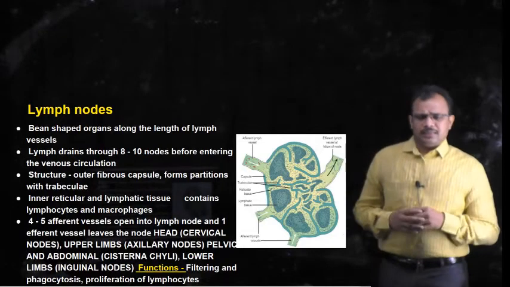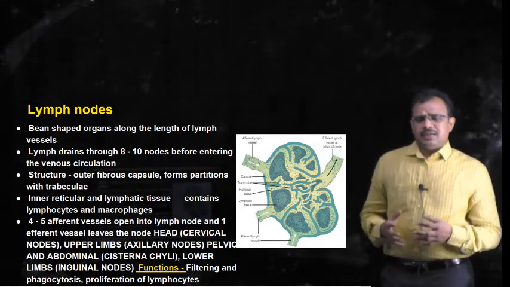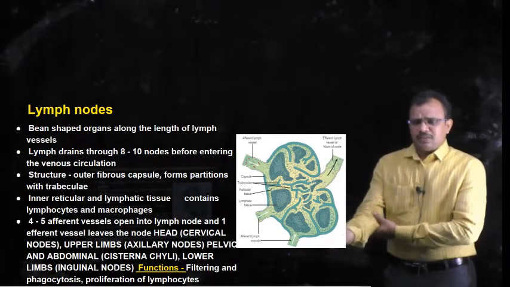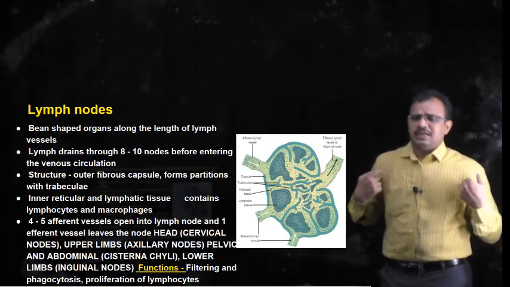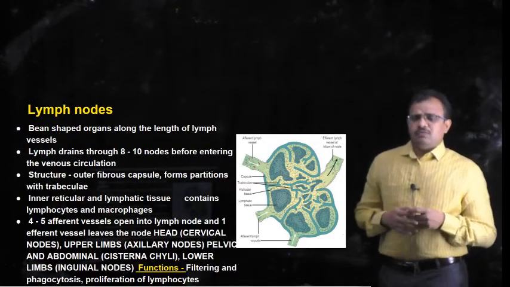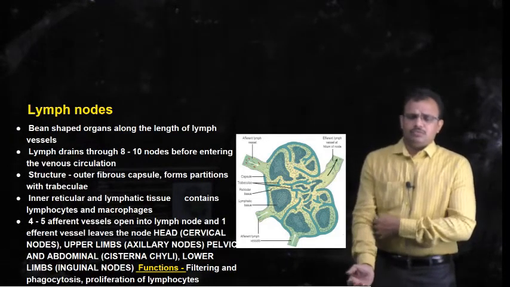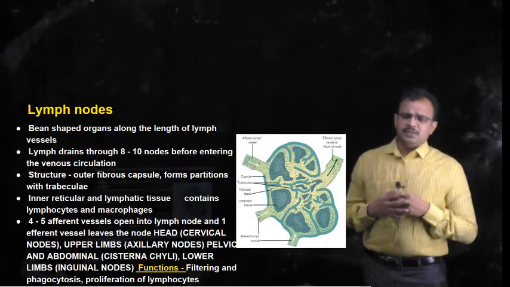Whereas the lymph that is collected from the upper limbs passes through nodes present in the elbow region, and also the nodes present in the axilla region, which we call axillary nodes.